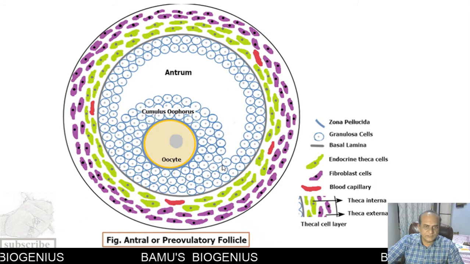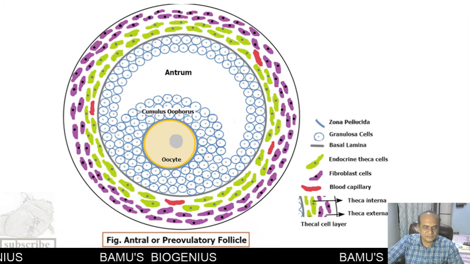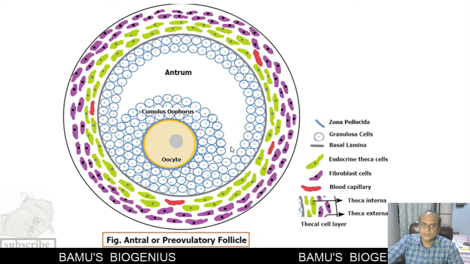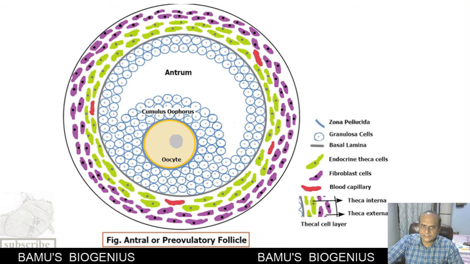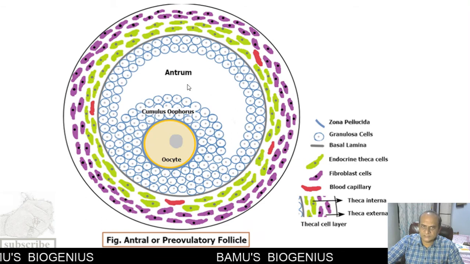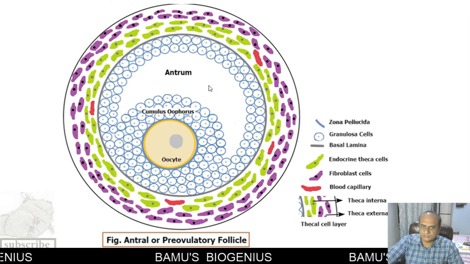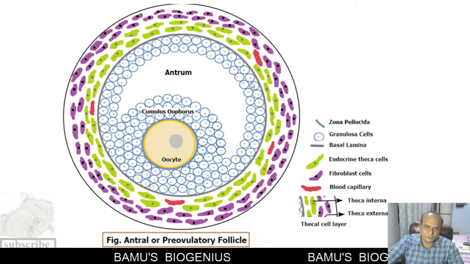Now after the secondary follicle stage, the next stage is the antral or pre-ovulatory follicle. This pre-ovulatory follicle is characterized by the presence of a cavity that is known as an antrum. This antrum is filled with a fluid known as follicular fluid, which is secreted by the granulosa cells lining the cavity.